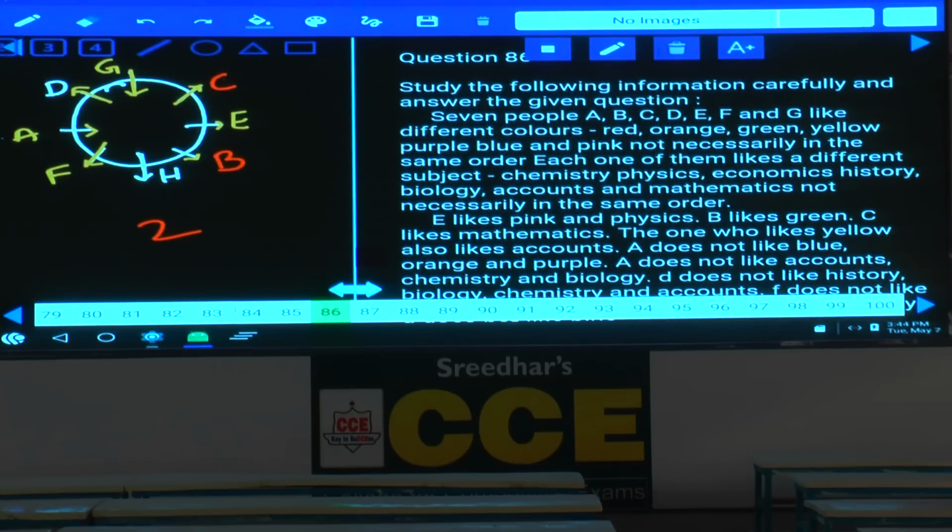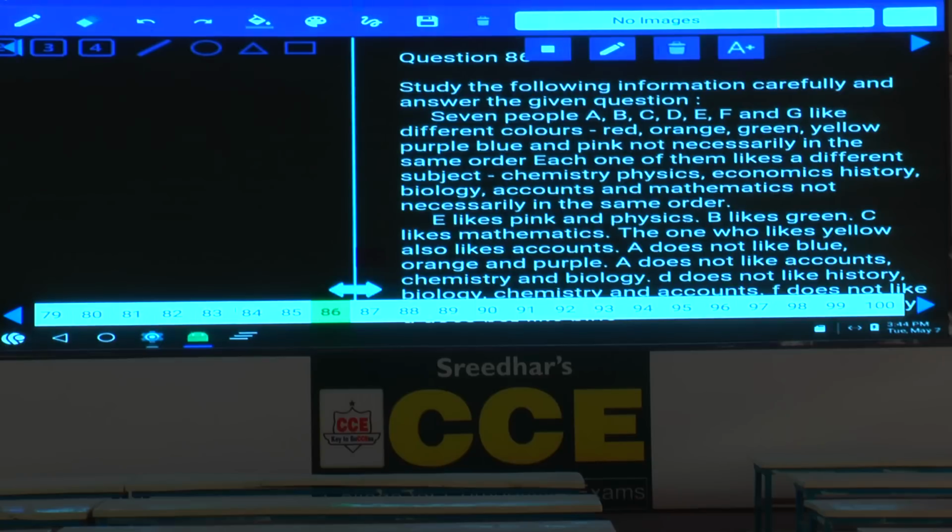Now 7 people, A through G, like 7 different colors, red, orange, green, yellow, purple, blue and pink, and each one of them likes a different subject, chemistry, physics, economics, history and so on, isn't it? And coming to this one, 7 people, A, B, C, D, F and G, like 7 different colors, red, orange, green, yellow, purple, blue and pink.